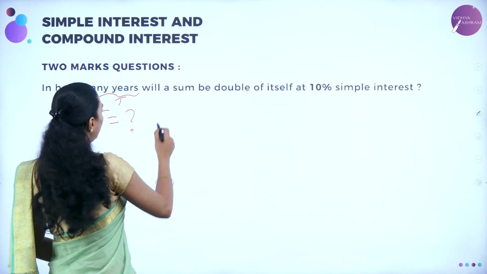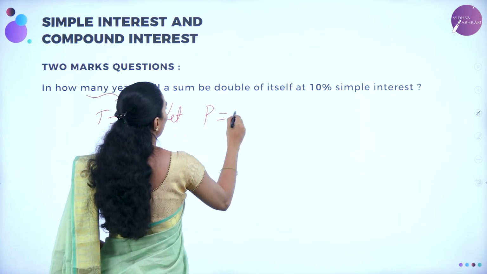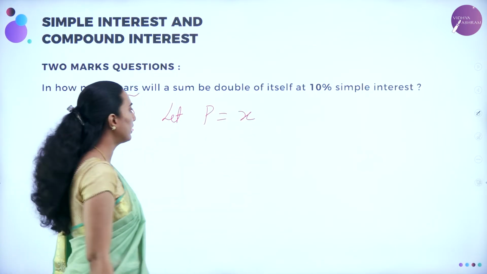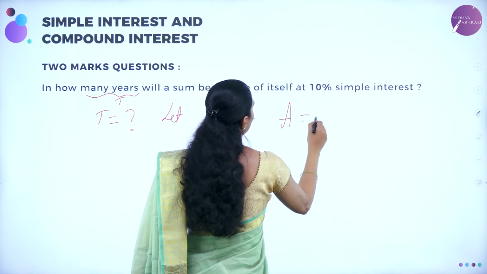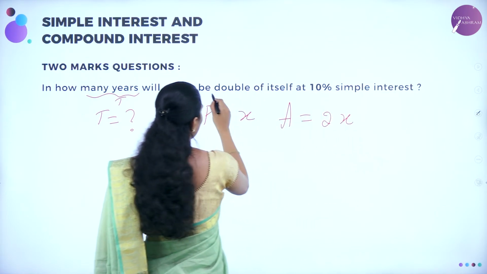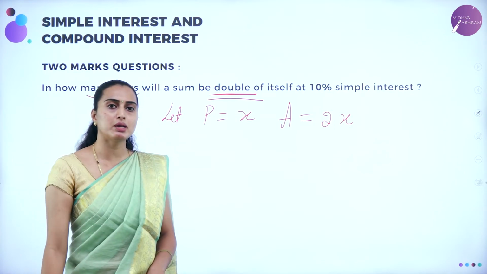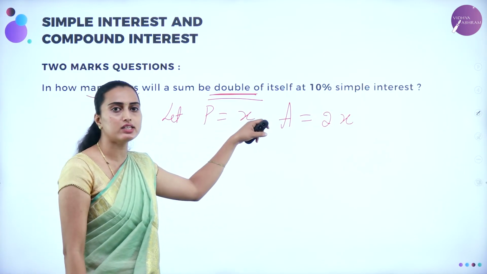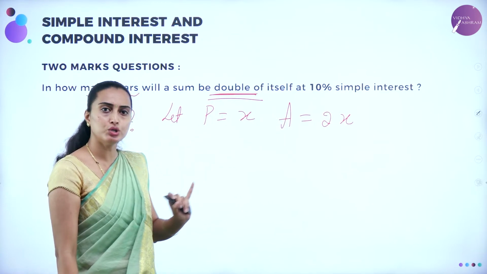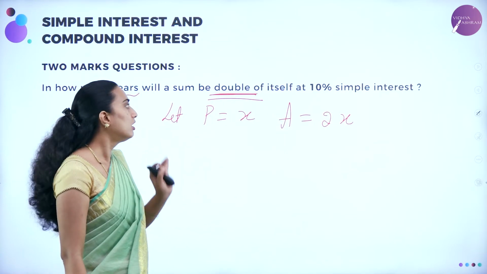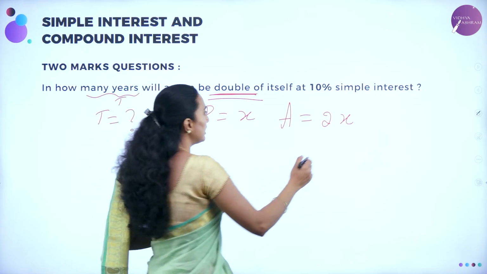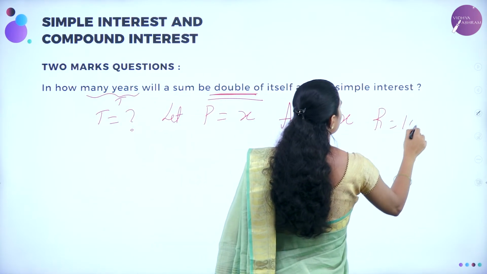Now I am going to take it as let P is equal to x. If P is equal to x, then A will be equal to what? You are going to have 2x. Why? Because the sum is double, which means the amount is doubled. If the principal amount is x, the amount will be 2x only. Now how much interest are they charging? They are charging R is equal to 10% per annum.